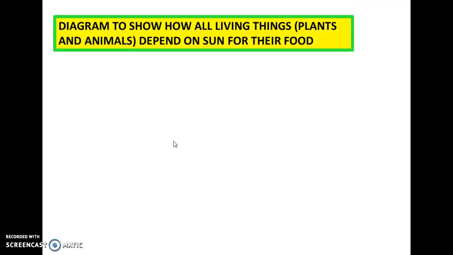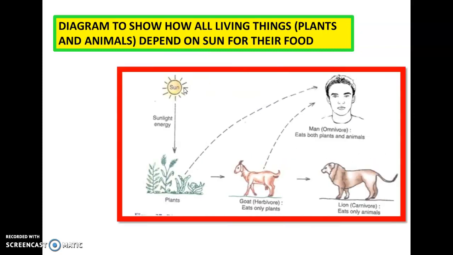Now we learn how all living things depend on the sun for their food. Here you can see the plant is taking the sun's energy and converting it into chemical energy by the process called photosynthesis. Here the plant is considered a producer. Why? Because they produce food.